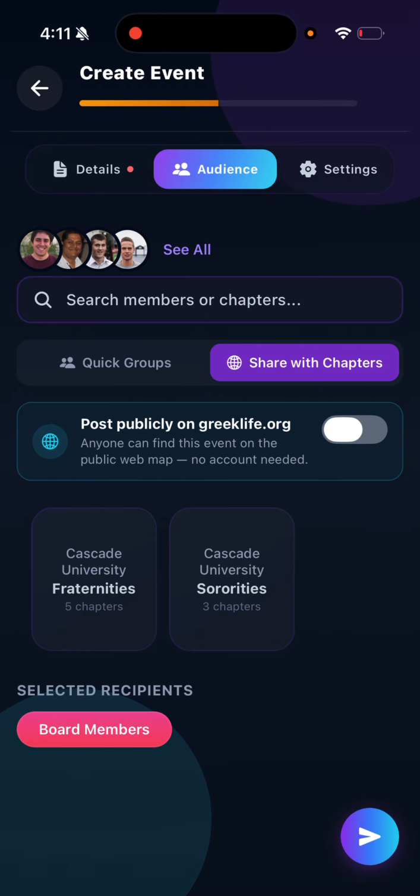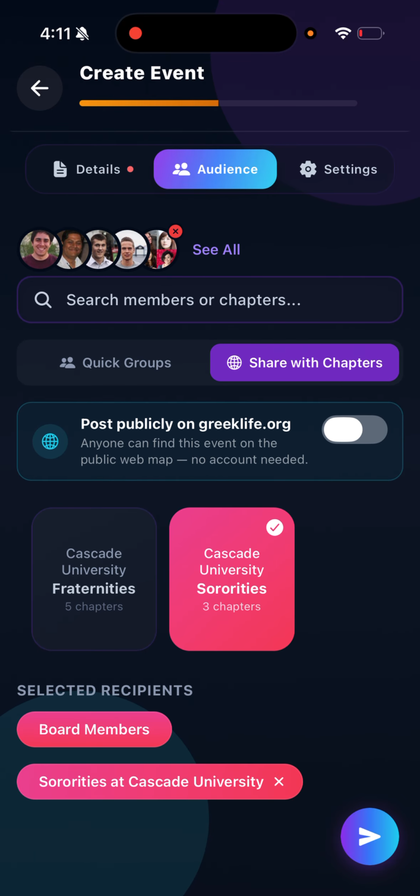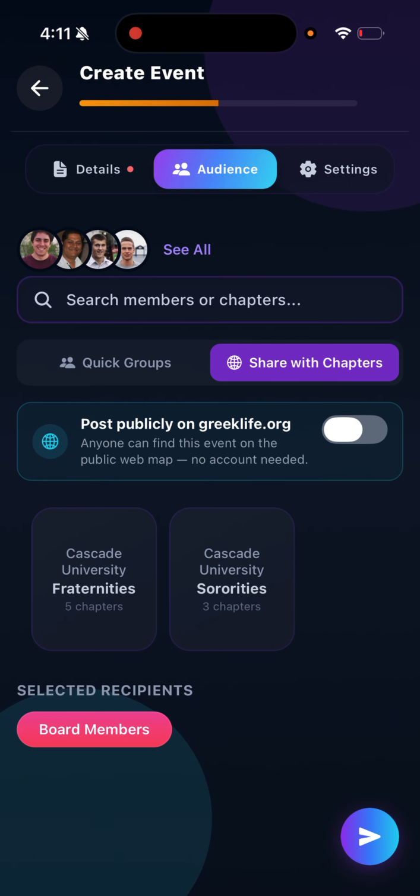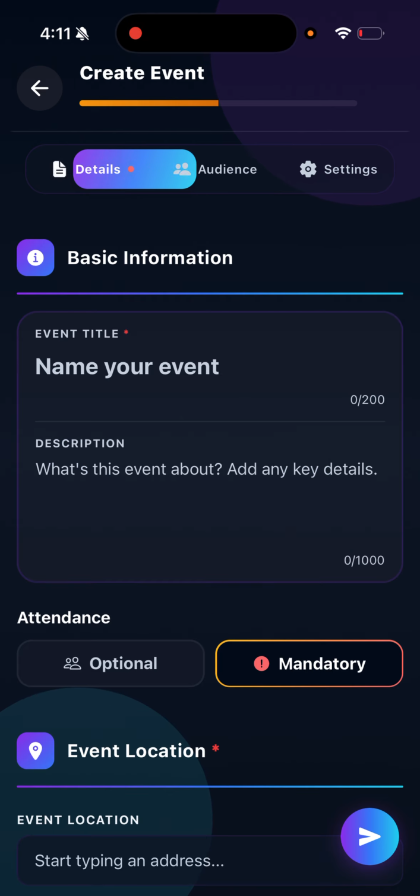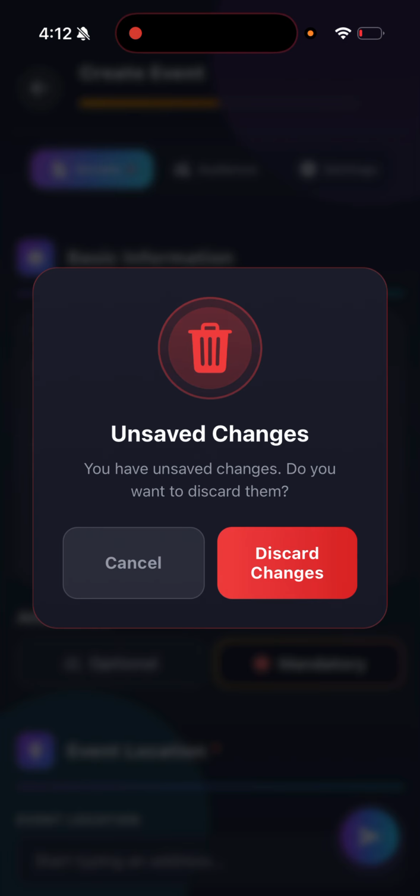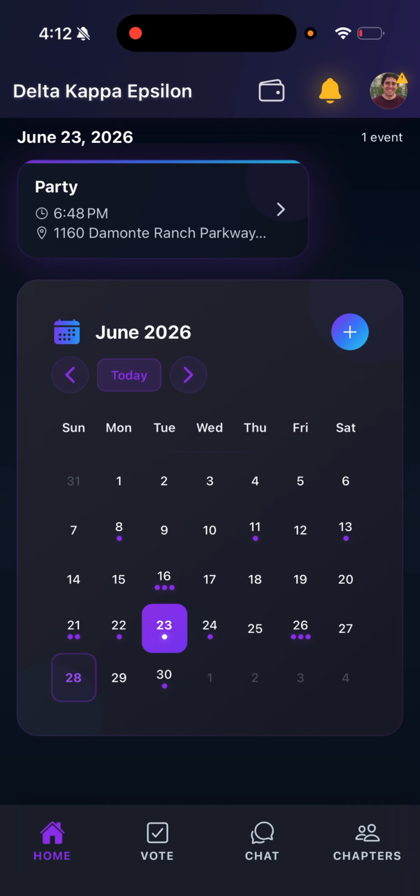With share with chapters, this also works with announcements. So if you want to have an event, let's say you're having a mixer with a sorority, you could share that announcement directly with other sororities and make them also be able to see it on their end when they look at your frat page. So it kind of gives you the option to not only reach out to people within your chapter, but reach out to other chapters in your college. This feature gets stronger and stronger as we build more of a network. We're still reaching out to other chapters, but through the app, you can reach out to these other chapters.